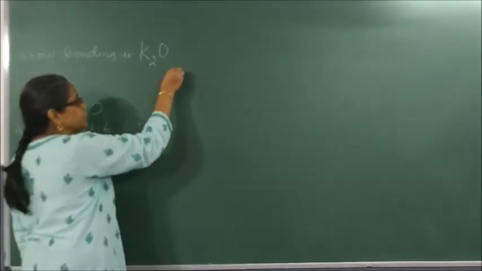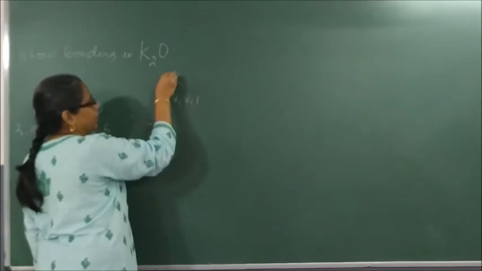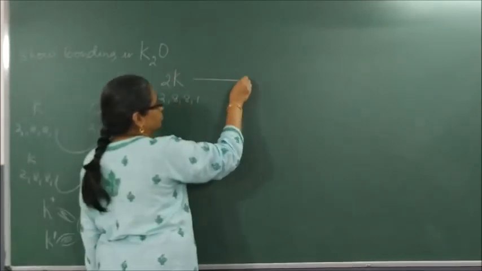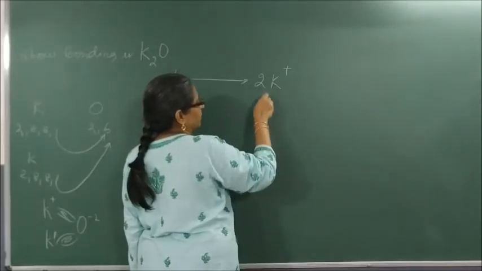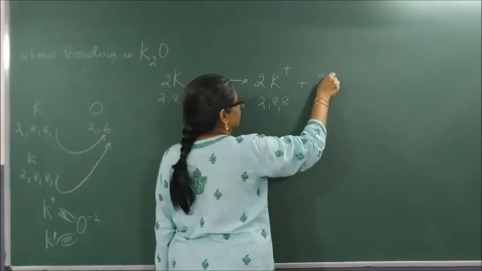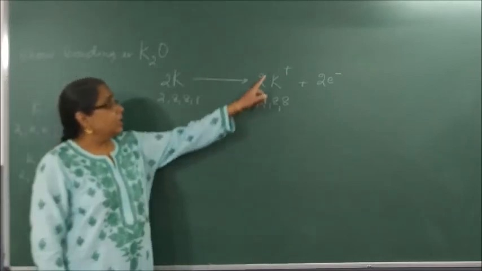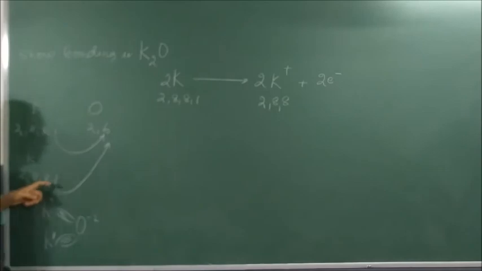Now the steps, first K 2, 8, 8, 1. How many K? 2K. It forms what? 2K plus 2, 8, 8 plus 2 electrons. Correct? Here we write K2 plus, because potassium is losing how many electrons?